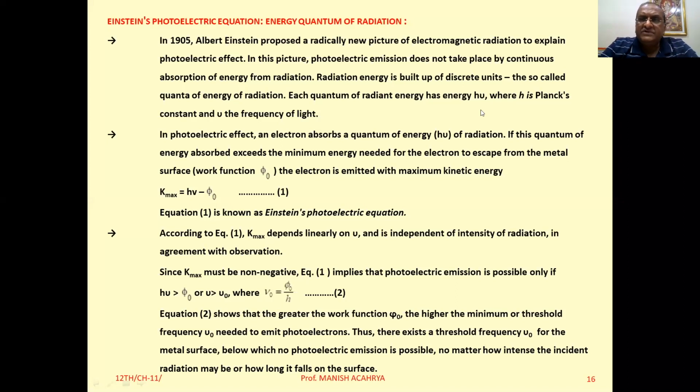So if the frequency of the incident radiation is less than that minimum value of the frequency, which is called threshold frequency, then the photoelectric effect is not observed.